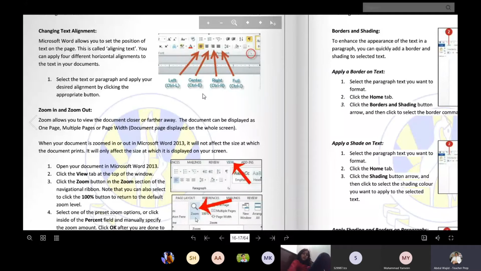Okay, can anyone tell me about that one? When you are going to write any English work of your subject, are you writing from the left side or the right side?